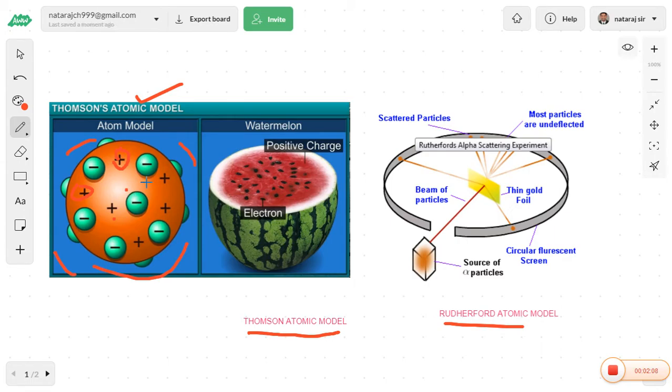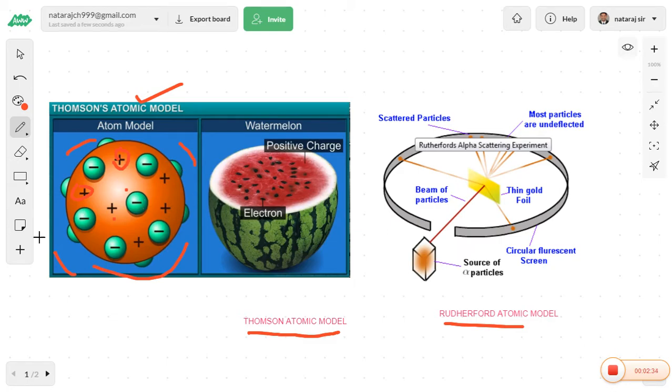This is the actual proposal of J.J. Thomson. So once again, according to the J.J. Thomson atomic model, every atom is spherical in shape, and it has a number of positive charges, and in between the positive charges, a number of electrons are embedded.